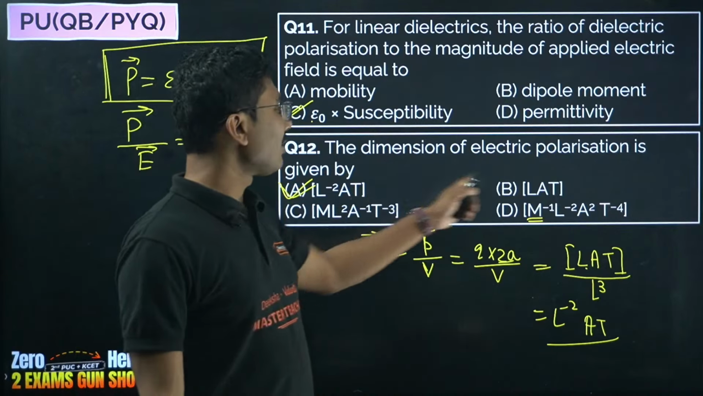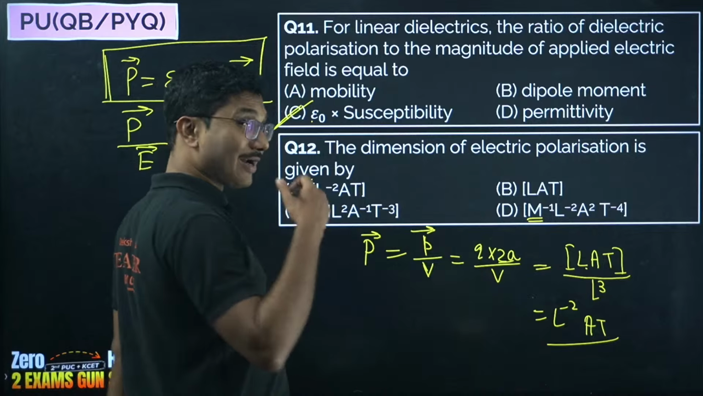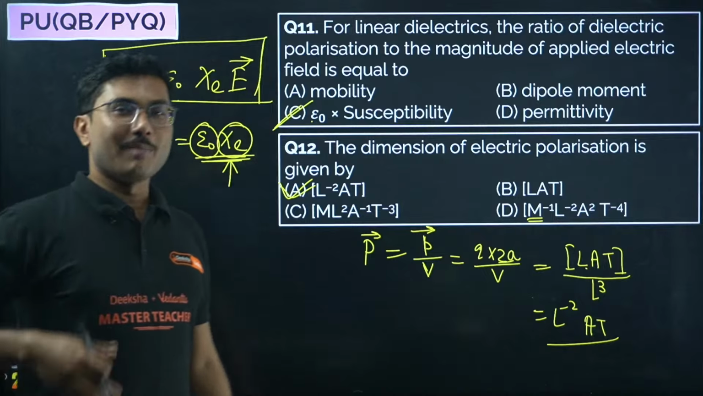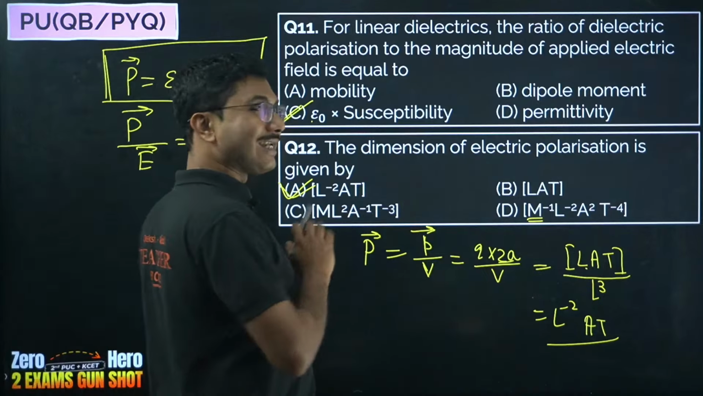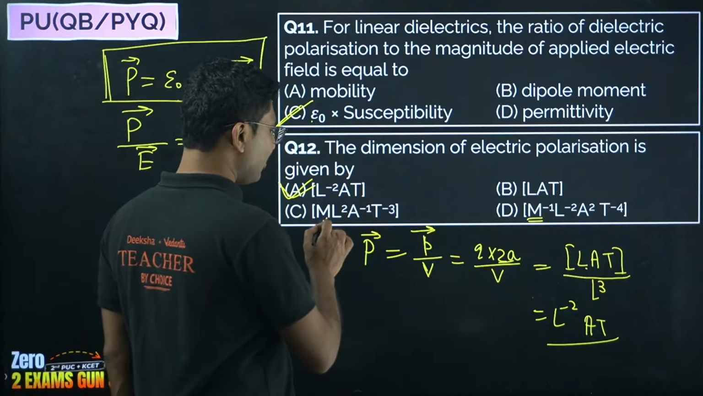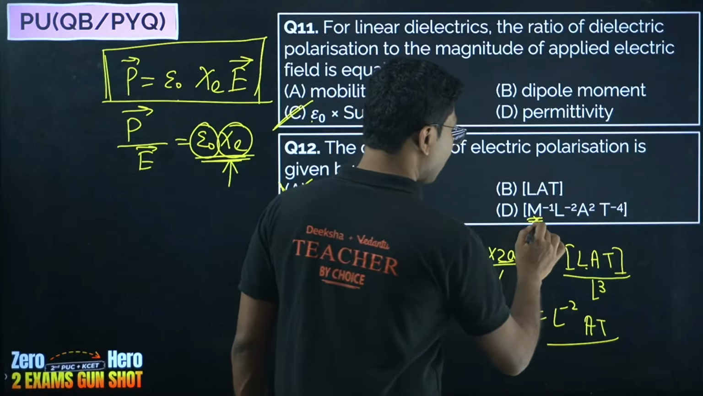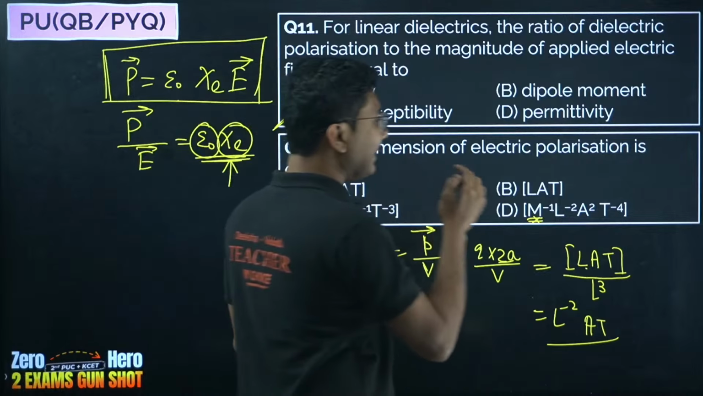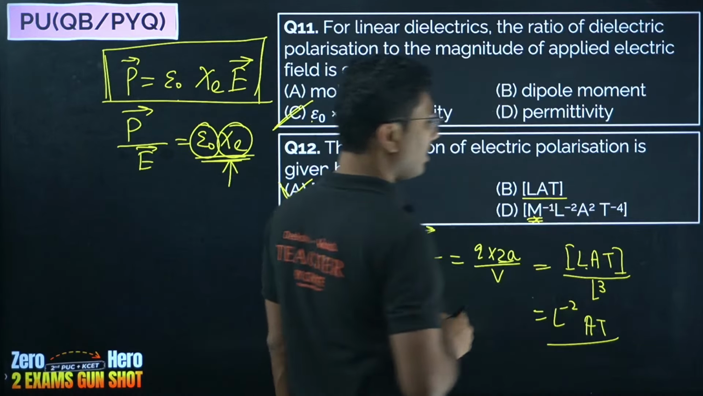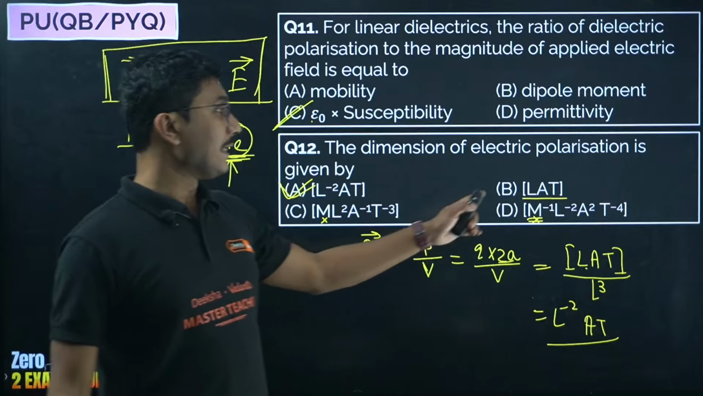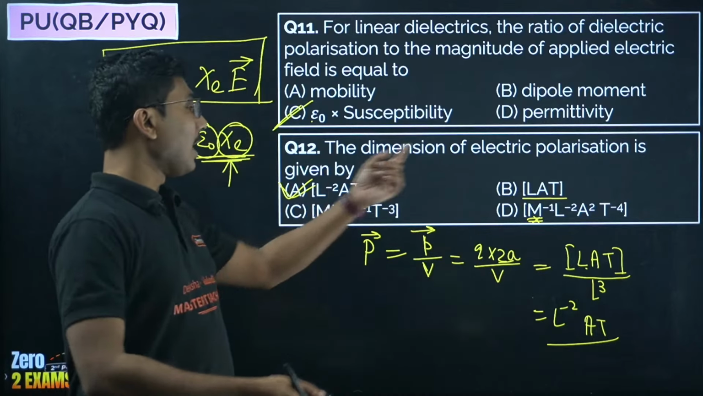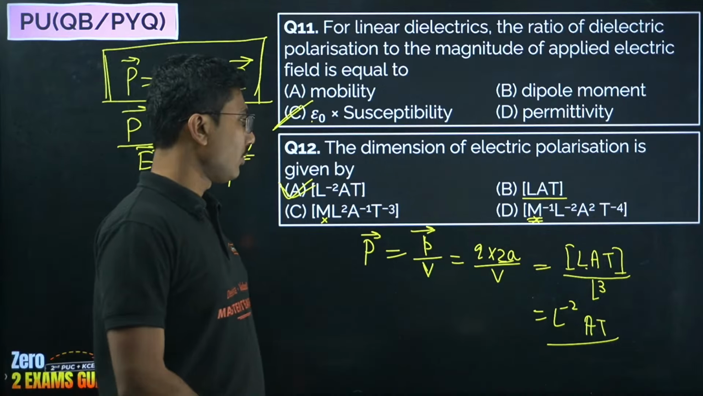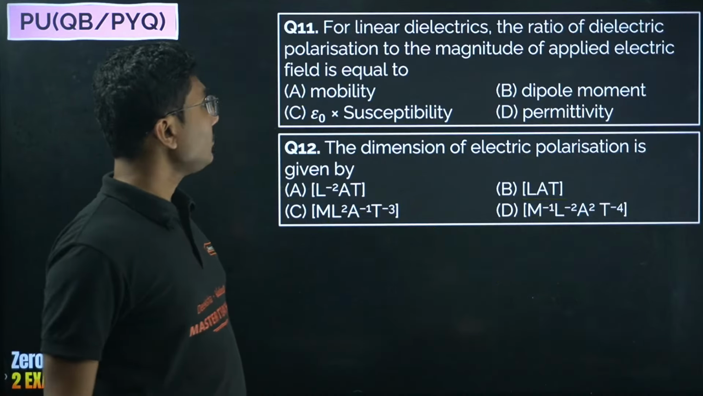So either this one or this one. If you have understood that concept, because we are talking about polarization where mass is not involved, you can eliminate the answer saying this is definitely not correct, because mass should not be there in the polarization. LAT is the dimension of dipole moment, so definitely the other must be L to the power of minus 2 A into T. Okay, clear? Now move on.